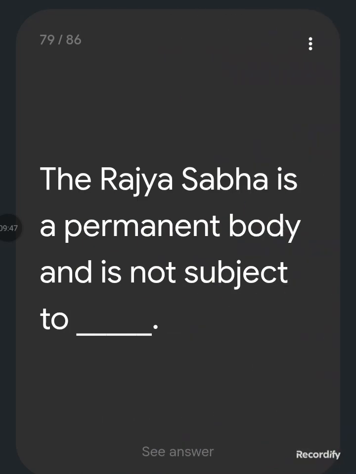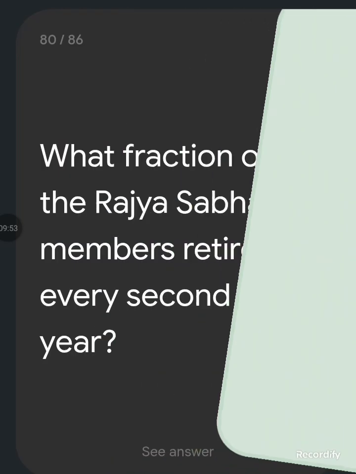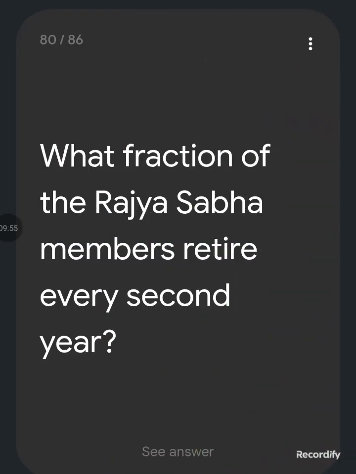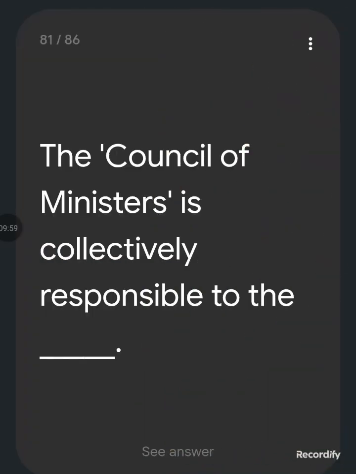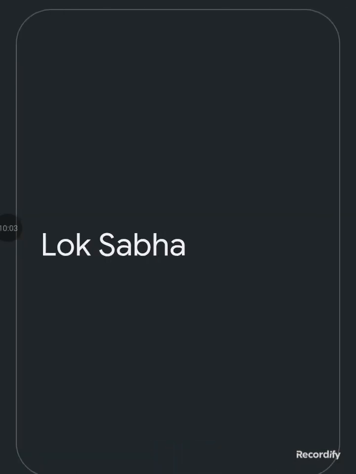The 73rd Amendment Act. Which fundamental right cannot be suspended even during a national emergency? Rights under Article 20 and 21. The Rajya Sabha is a permanent body and is not subject to dissolution. What fraction of the Rajya Sabha members retire every second year? 1/3. The Council of Ministers is collectively responsible to the Lok Sabha.